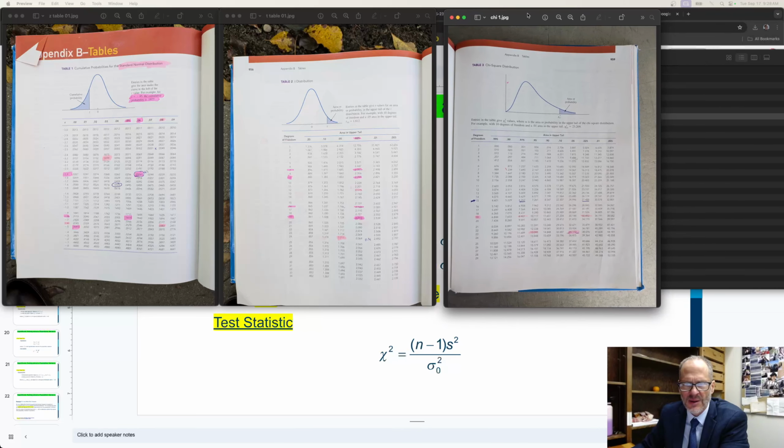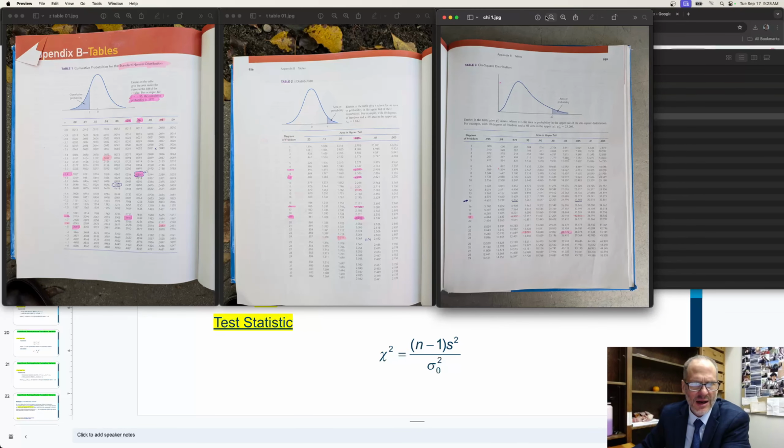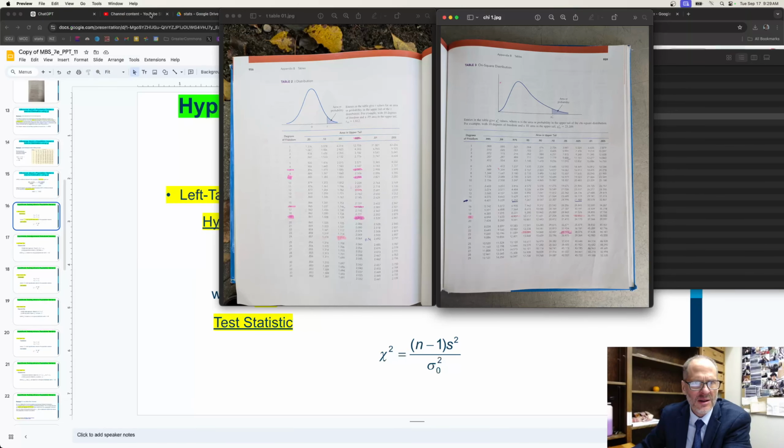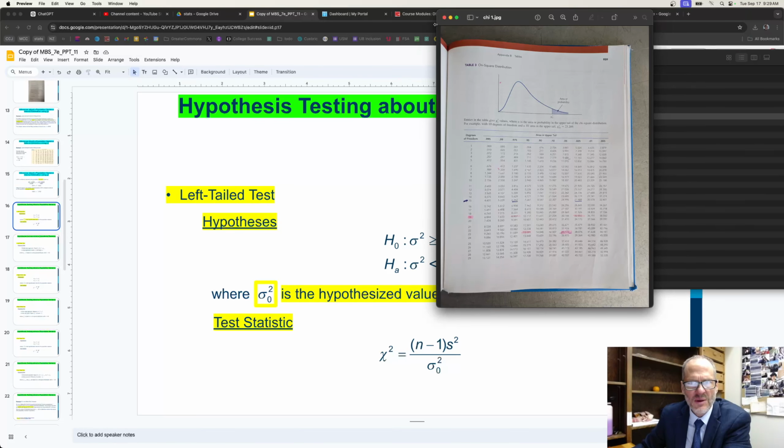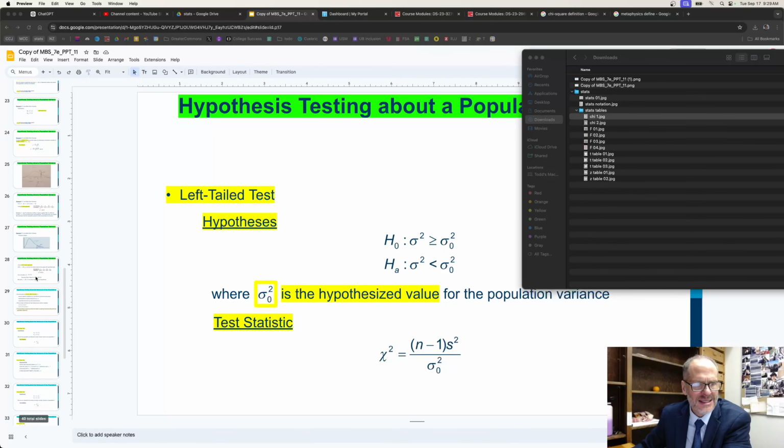Or is it just something I read ahead? And then here's chi-square. Here we have cumulative probabilities for the standard normal distribution. That's our z. And we have the t distribution and degrees of freedom. And then we have chi-square right here. So there are those right there. And so we've seen all of those as test statistics.